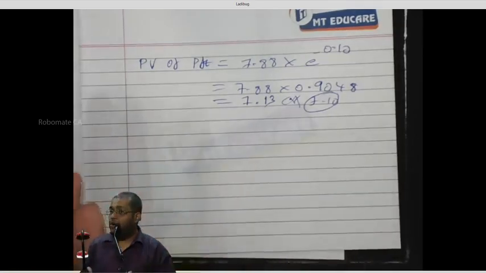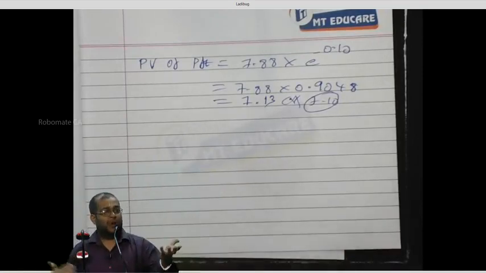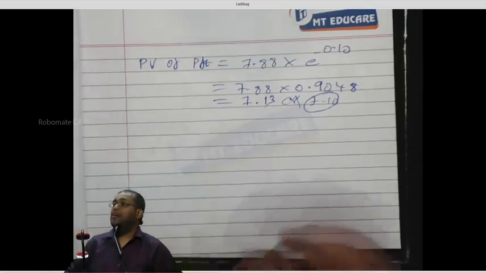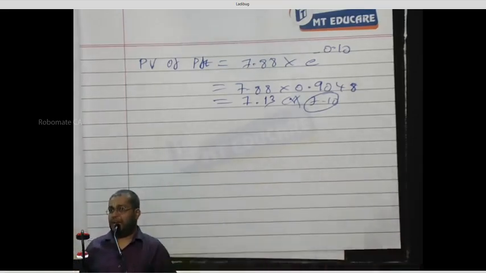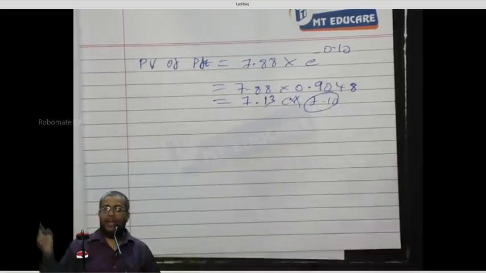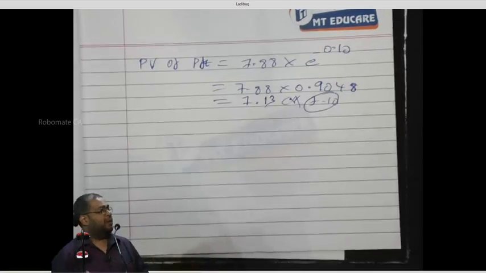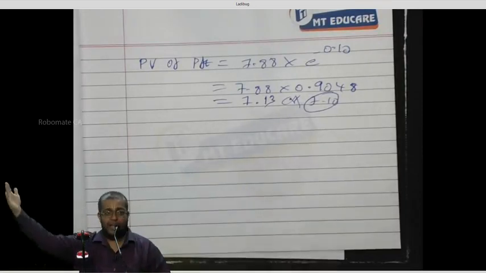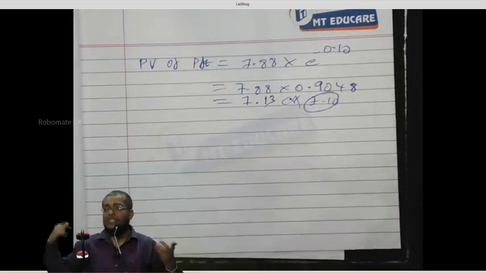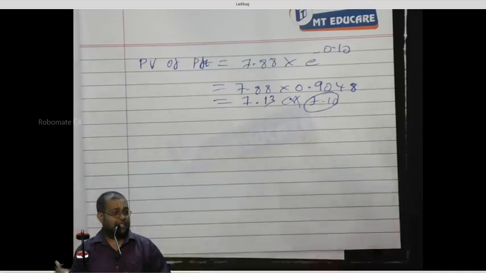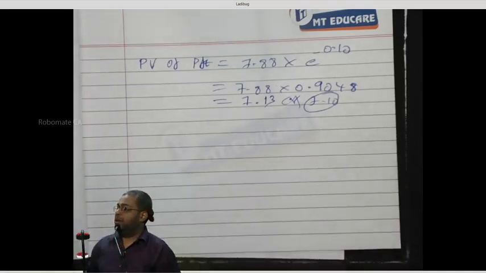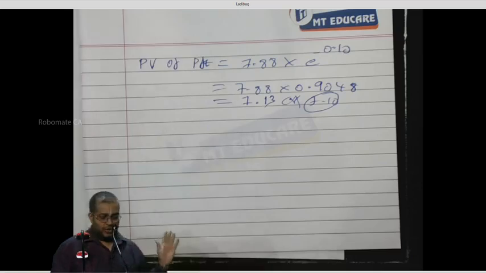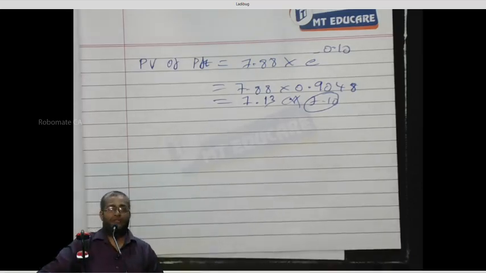But can you knock it off? No, because strike price is tomorrow's price. Spot price minus present value of strike price gives you the value of the call today. Correct? So the call value is spot price minus present value of strike price. The strategy is sell today and buy tomorrow: sell today at spot price, buy tomorrow at strike price. The profit is spot price minus strike price, but it is wrong to compare directly because strike price is in the future. Bring it to today by discounting. So spot price minus present value of strike price is the answer. With this we complete the minimum value of the call formula. Can I proceed?